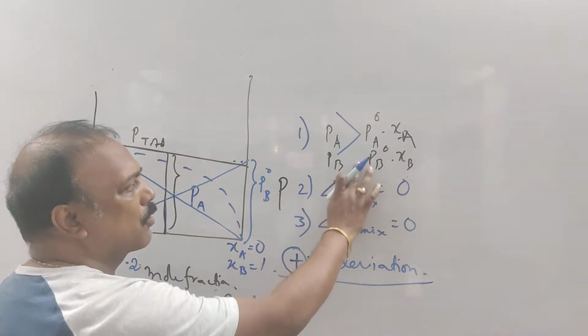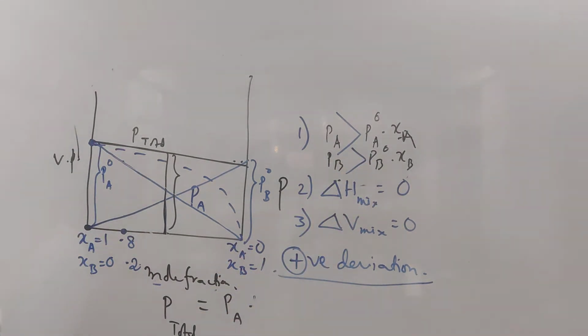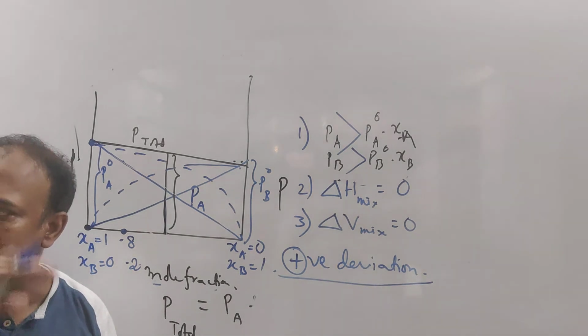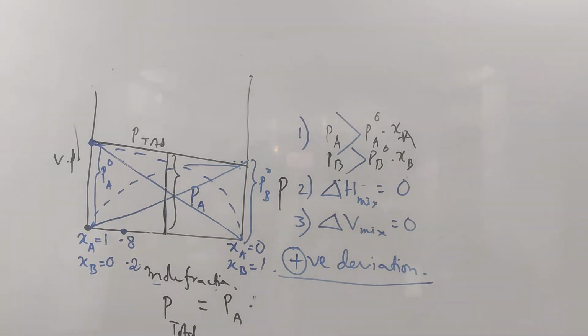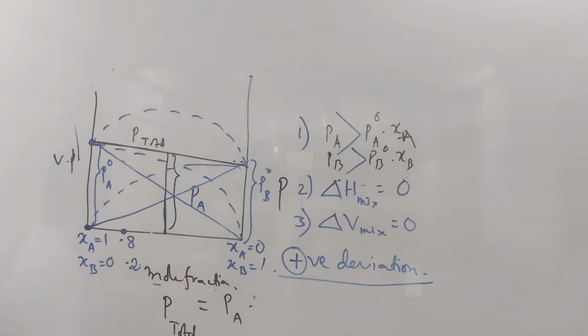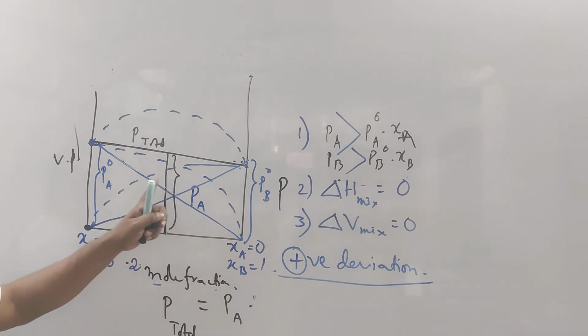PB is also greater than this. It will also be more than whatever is expected. PA is more, PB is more, obviously P total will also be more. So the P total will also be greater than expected. This is the graphical representation of the positive deviation from the ideal behavior.